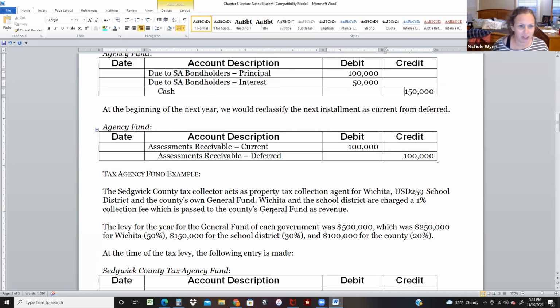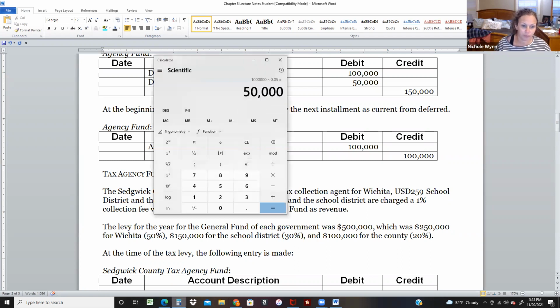So here's another agency fund example. This is a tax agency fund, meaning that we're going to collect taxes and then give it to someone else. This would be similar to sales tax in a regular business. If I were to go eat tonight at Jason's Deli and my bill was $20, in Wichita the tax rate is 7.5%. So if I spend $20, my bill will be $21.50.